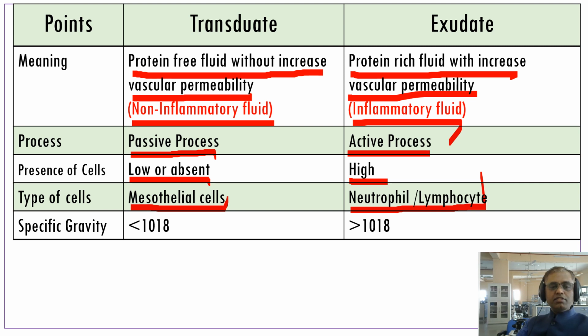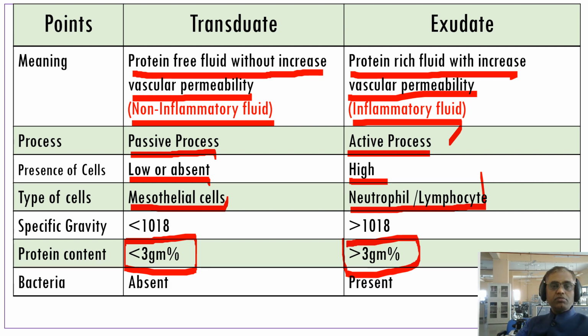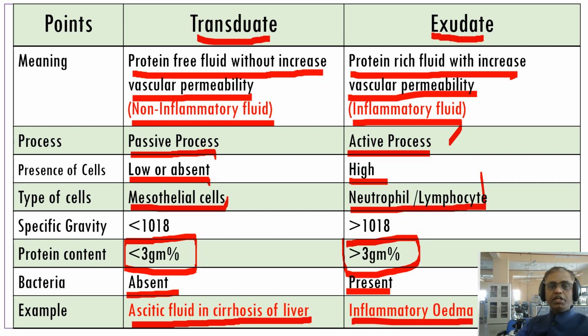Specific gravity of transudate is less than 1.018, whereas exudate is more than 1.018. Protein content is less than 3 gram percent in transudate, whereas in exudate it is more than 3 gram percent. Bacteria is absent in case of transudate, whereas present in case of exudate. An example of transudate is ascitic fluid in cirrhosis of the liver, and inflammatory edema, all inflammatory edemas are exudate. So that's about the difference between transudate and exudate.